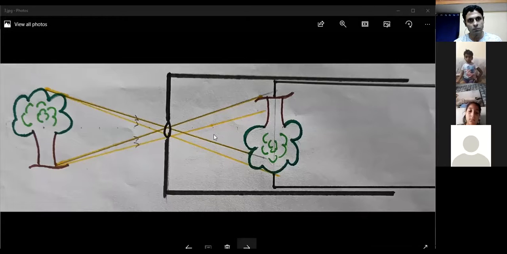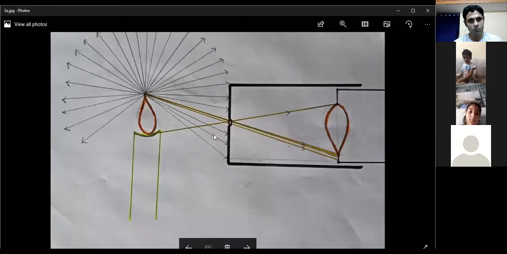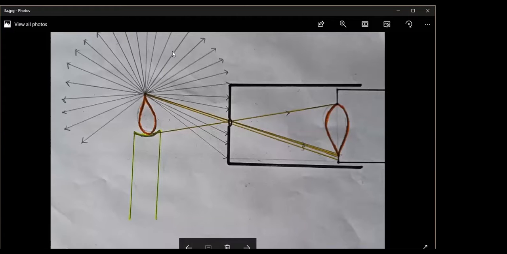Before that, let us, sorry, I just missed the sequence. I'm so sorry, I lost the internet connection and maybe I messed up something. So this is the image with which I want to talk. After that, we will go to the tree. You see the candle flame, I have drawn so many arrows here. So what I'm trying to explain here,